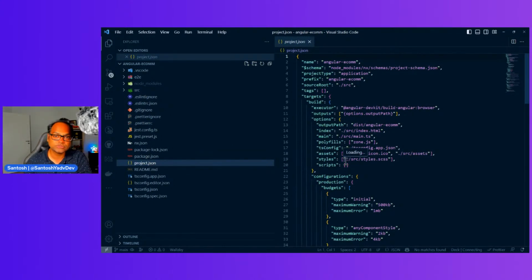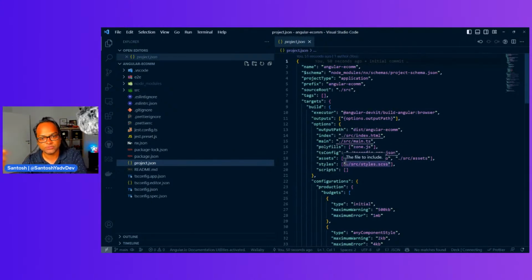But if you go to integrate, like we chose the standalone application, right? When we were going through the CLI, we chose that we want a standalone app. So we just wanted to have one app, and then we can split. So project.json will be created for each app and each library. As we go ahead and create more libraries in future, you will see that we will have multiple project.json. So what does it contain?